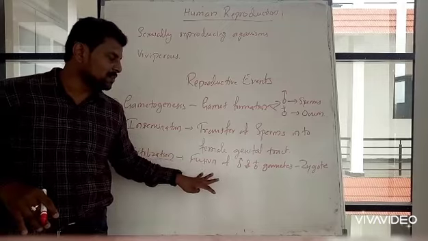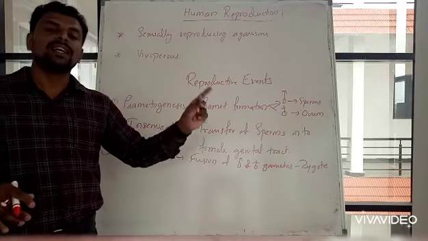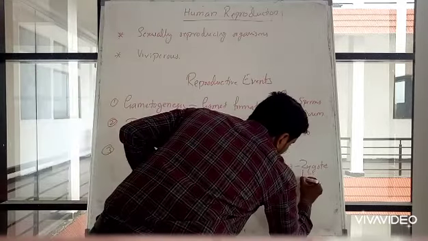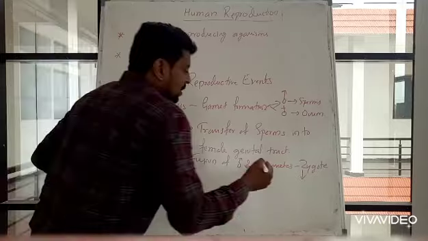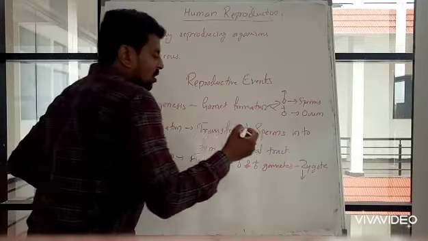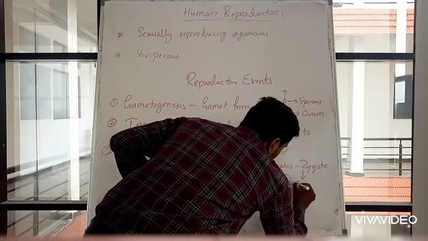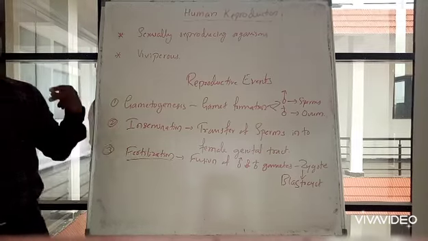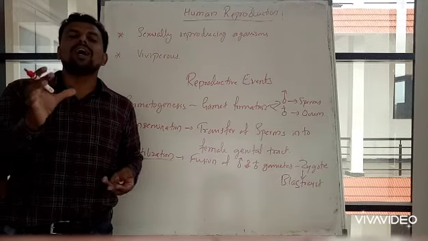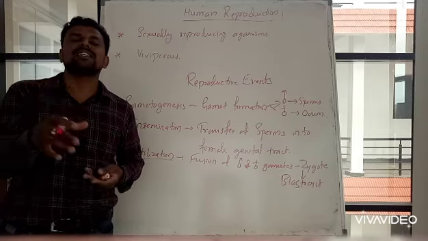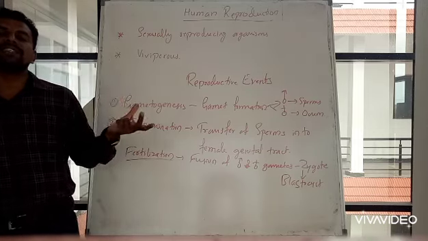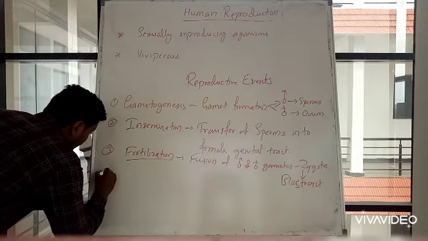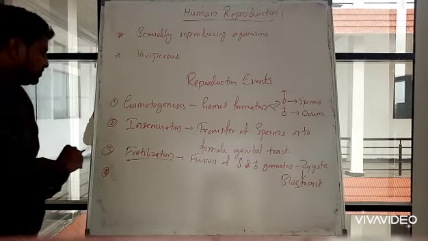Once the male and female gametes are fused, the cell is called a zygote. This zygote will divide repeatedly into multiple cells to form a mass of cells, called a blastocyst. 2 cell stage, 4 cell stage, 8 cell stage. The next event is implantation.